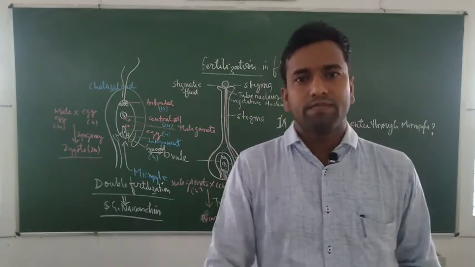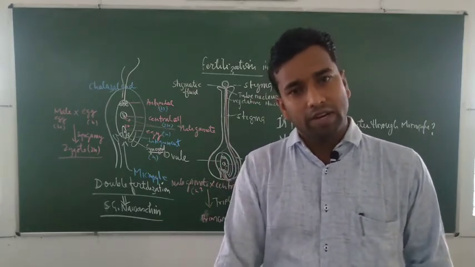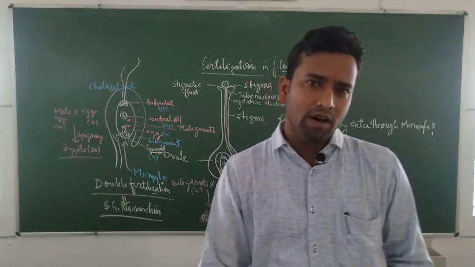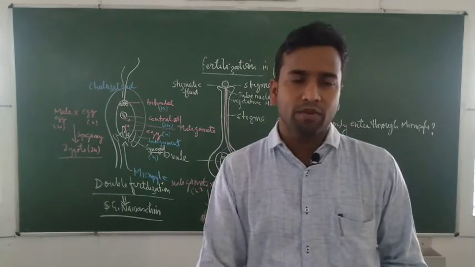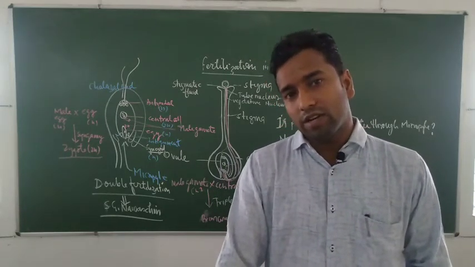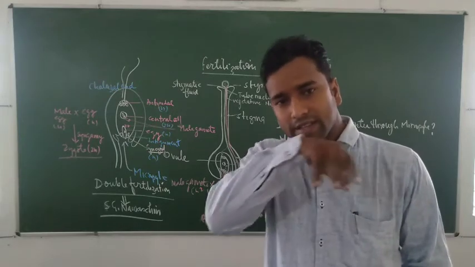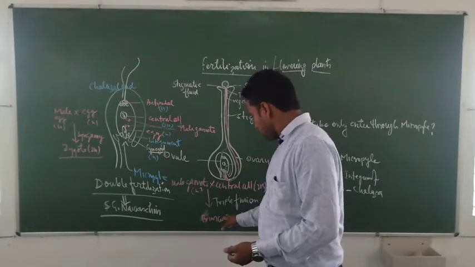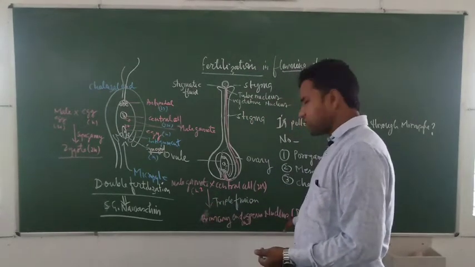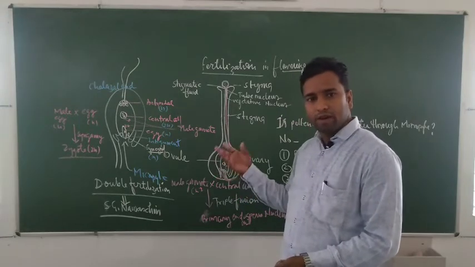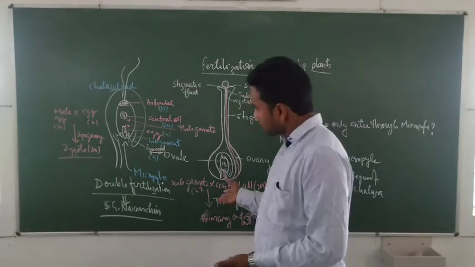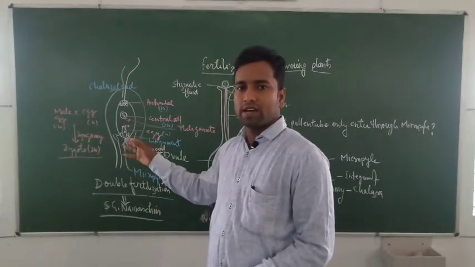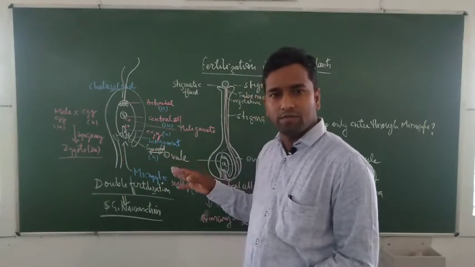endosperm. This is made of highly metabolically active cells having rich nutrients. This supports the development of the zygote, that is embryogenesis. When the primary endosperm nucleus develops into a mass of cells, after this the zygote starts germinating to form the embryo.